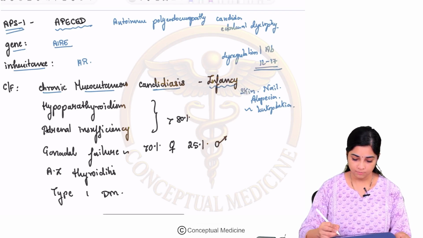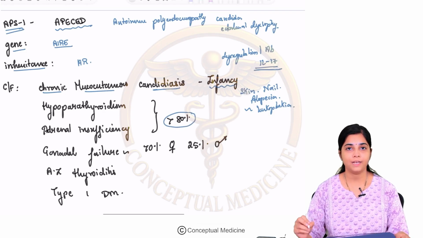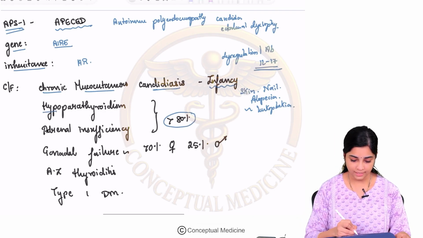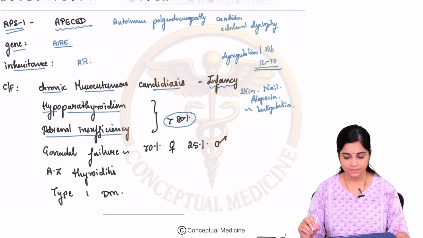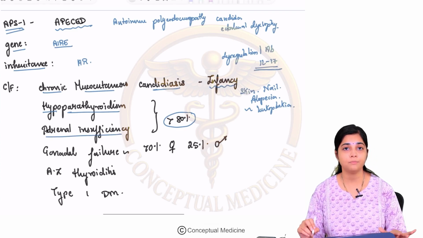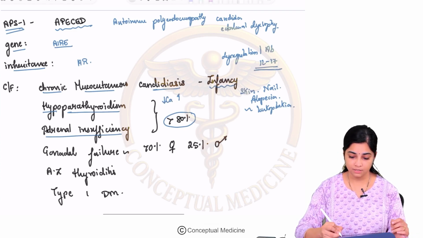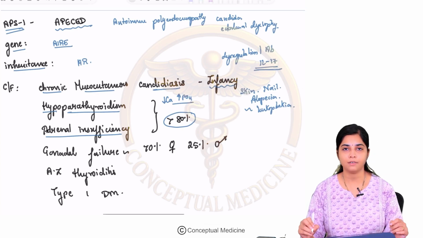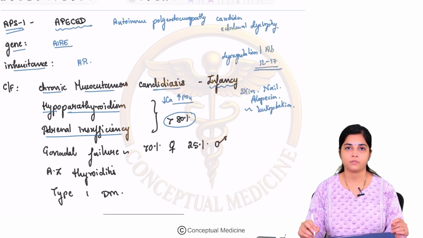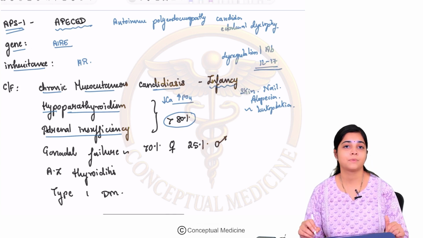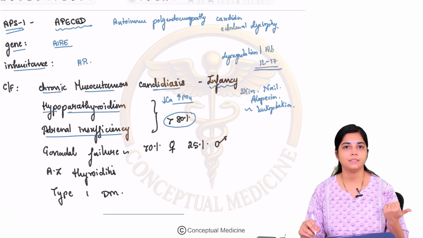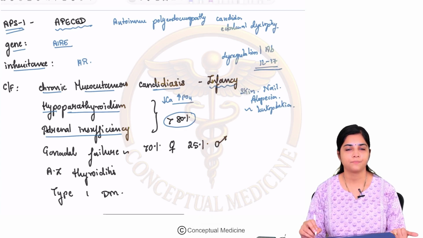Okay, then more than 80% of the patients have an endocrinopathy, which is predominantly hypoparathyroidism and adrenal insufficiency. So they have hypoparathyroidism. That means what will they have? They will have hypocalcemia and hyperphosphatemia. Then more than 80% of the patients will also have adrenal insufficiency, so they can present with a salt wasting crisis.